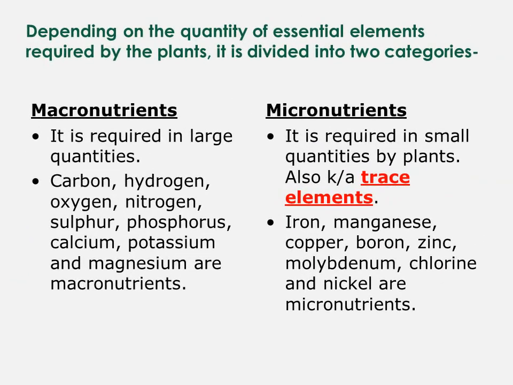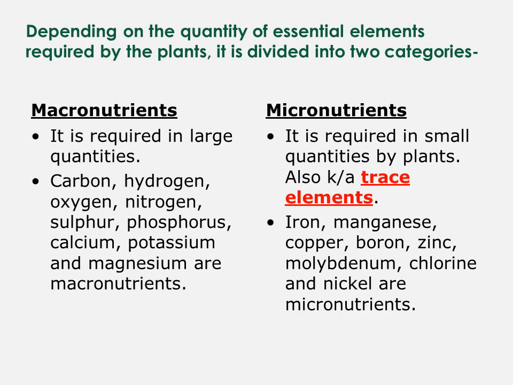Now, depending on the quantity of essential elements required by the plants, it is divided into two categories: macronutrients and micronutrients. Macronutrients are required in large quantities. Some of the macronutrients are carbon, hydrogen, oxygen, nitrogen, sulfur, phosphorus, calcium, potassium, and magnesium.